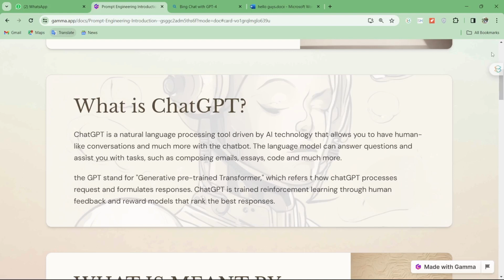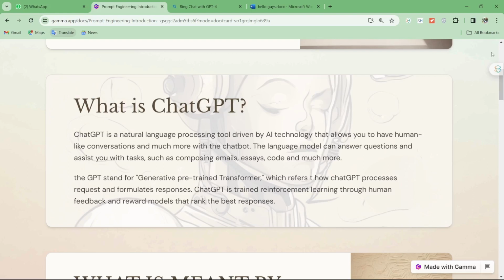GPT is trained on a huge set of data, basically the whole of the internet, first of all, and it is trained through a method known as reinforcement learning. This method keeps updating itself, making ChatGPT better and better by using a human feedback and reward model system.